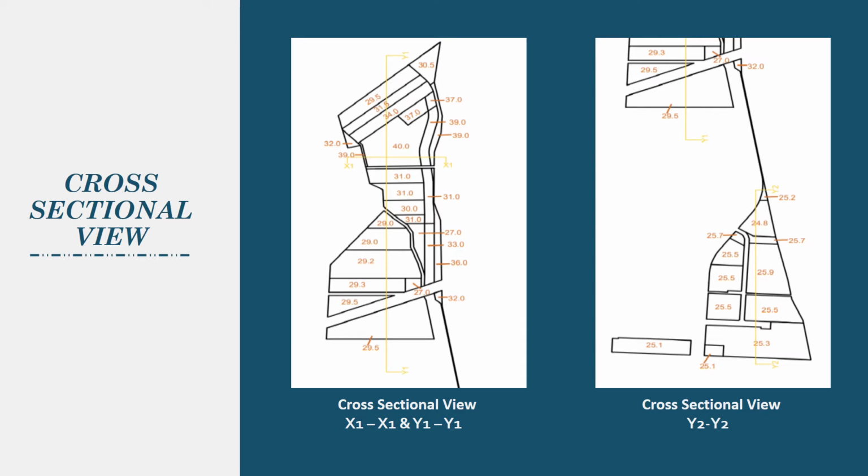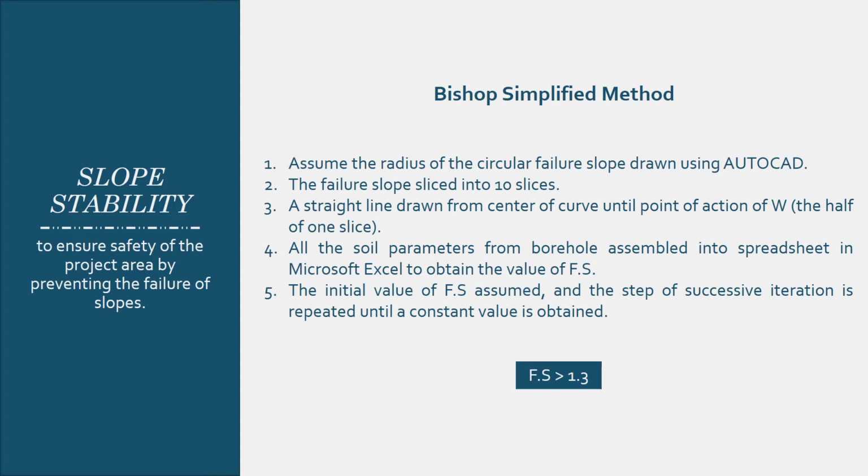The cross-sectional view is used to illustrate cut and fill pattern, and our project will have x1, x1, y1, y1, and y2, y2. Slope stability is crucial in every construction project to ensure safety of the project area by preventing the failure of slopes. Bishop simplified method is used.